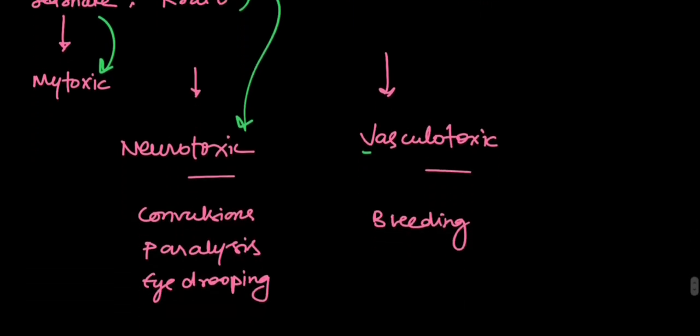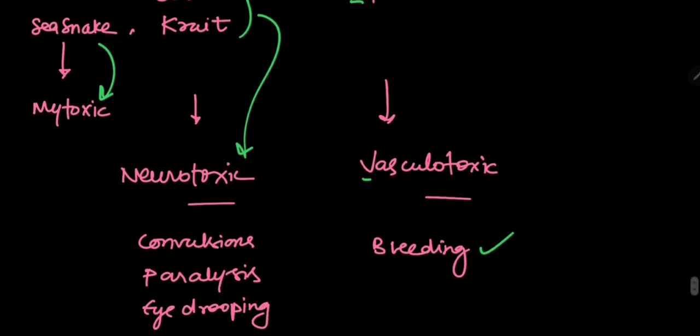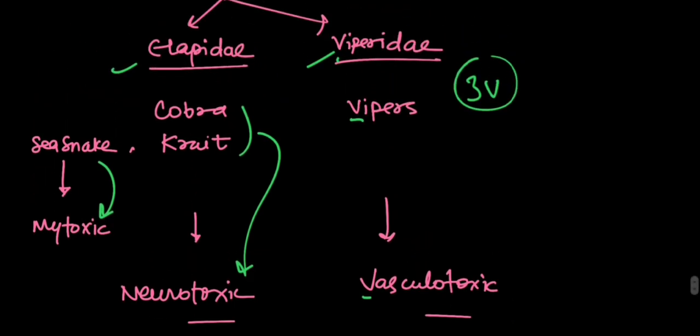Suppose the snake is a viper, that is vasculotoxic, you will see complaints of bleeding, like bleeding from orifices such as nostril, mouth and so on. If the snake is neurotoxic, that is cobra and krait, you will see complaints of convulsions, paralysis and eye drooping, mainly motor symptoms. And if the snake is a sea snake, then it is myotoxic, so you will see terms like rhabdomyolysis, flaccid paralysis and myoglobinuria.